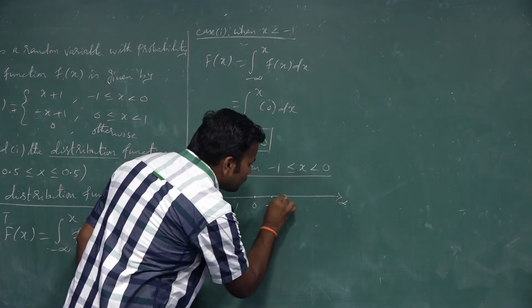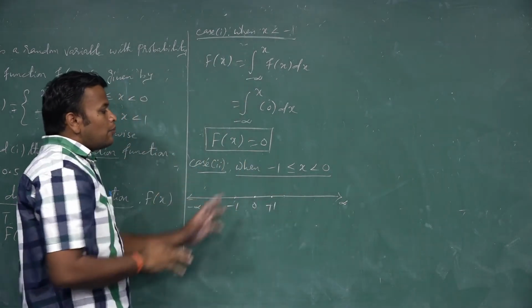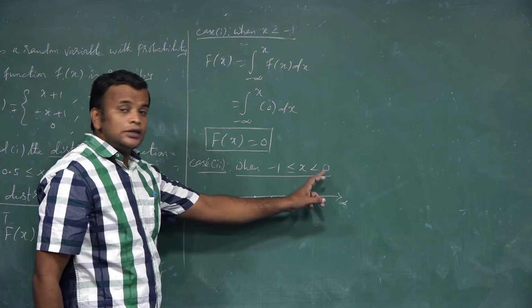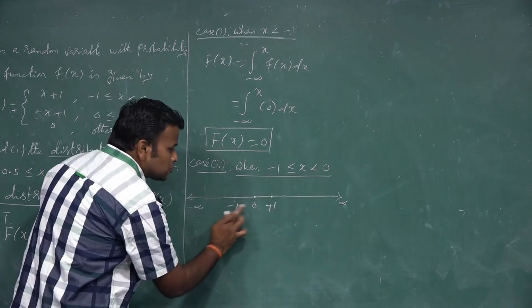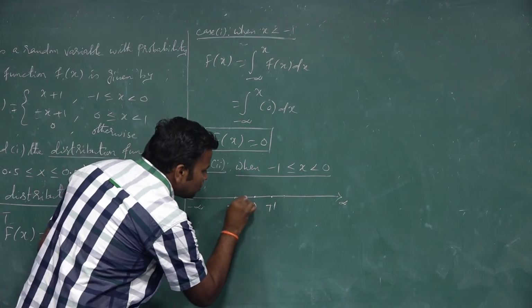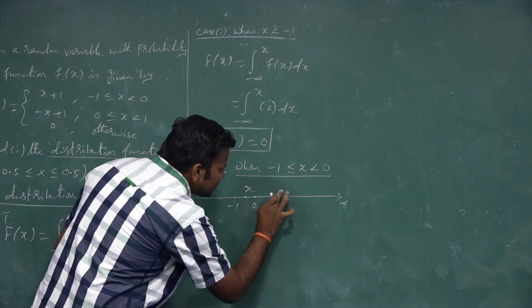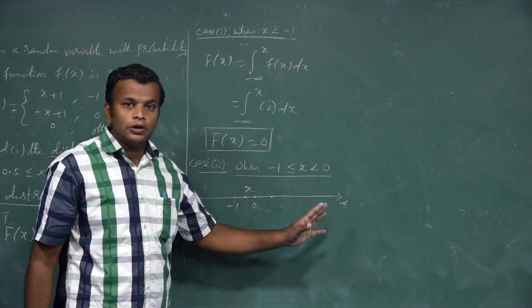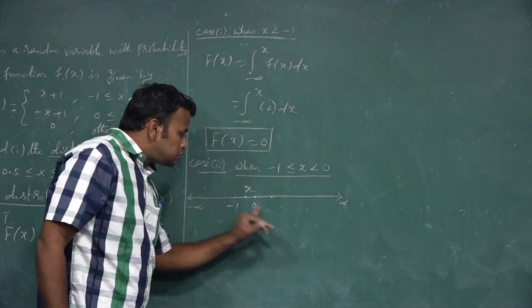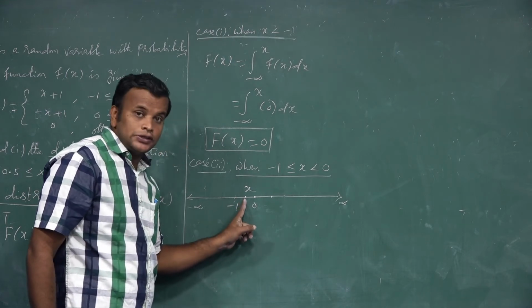I will be taking the value of x such that minus 1 is less than or equal to x, less than 0. So the value of x lies in this interval, between minus 1 and 0. Actually, there is no need for the diagram. It's for our full understanding purpose. I will take the value of x between minus 1 and 0.